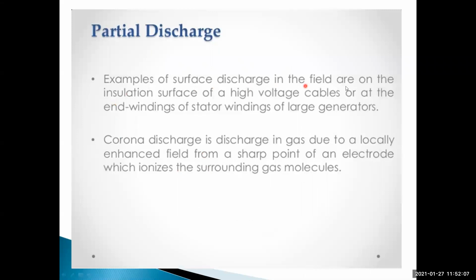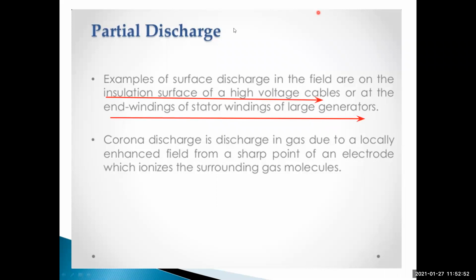Examples of surface discharge are in the field on the insulation surface of high voltage cables, or at the end windings of the stator windings of large generators. Understood? So nothing but the insulation surface of the high voltage cables is an example of surface discharge, and the end windings of the stator winding of a large generator is also an example of surface discharge.